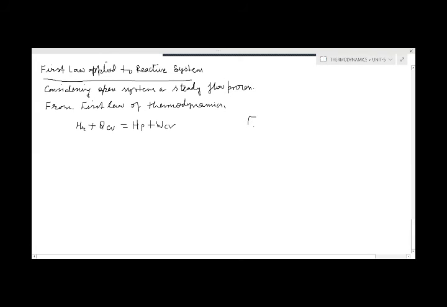We have already studied del Q minus del W equal to dU, or dH for a steady flow system. So that can be written as del Q equal to del W plus dH, where dH is the change of enthalpy. So we have written this equation from the first law of thermodynamics for the open system: H_R plus Q_CV equals H_P plus W_CV.